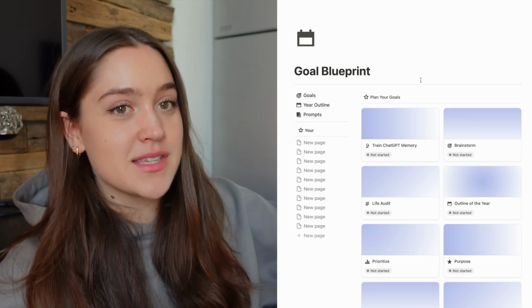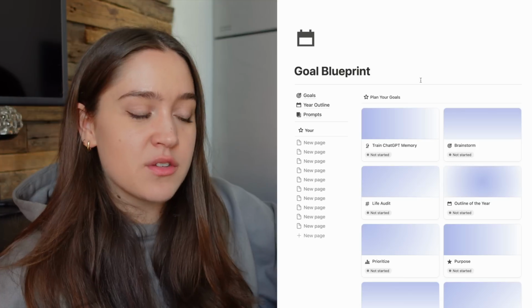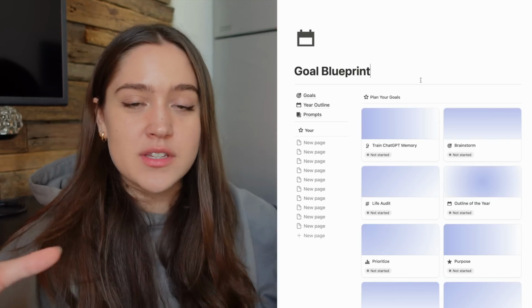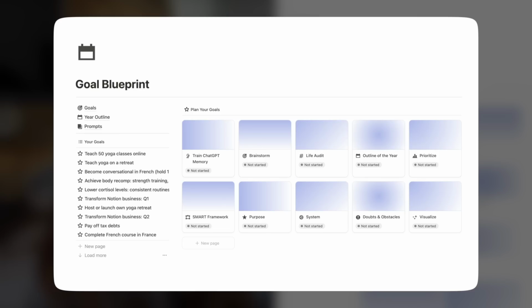So yeah, I don't want to make this intro too long because I feel like this planning process is going to take me a while. This is the page we're going to be working with. The proportions of the page are a little bit different than what it is originally because I just wanted the dynamic of this screen to look better. This is what the page looks like normally, but obviously it's a little bit squished right now.